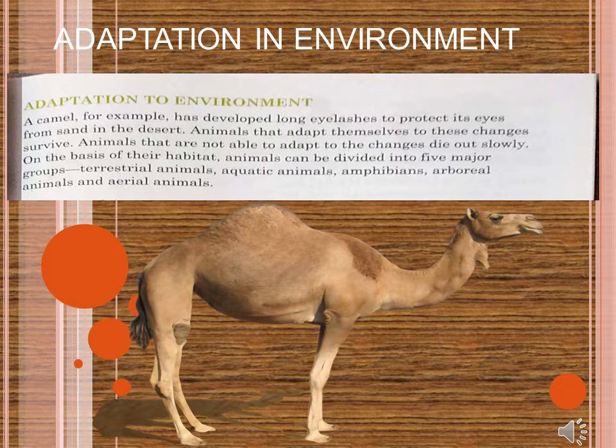And these changes help him for adaptation. Okay. So now we will discuss the major divisions of animals. Five major groups are there. First we will discuss terrestrial animals.